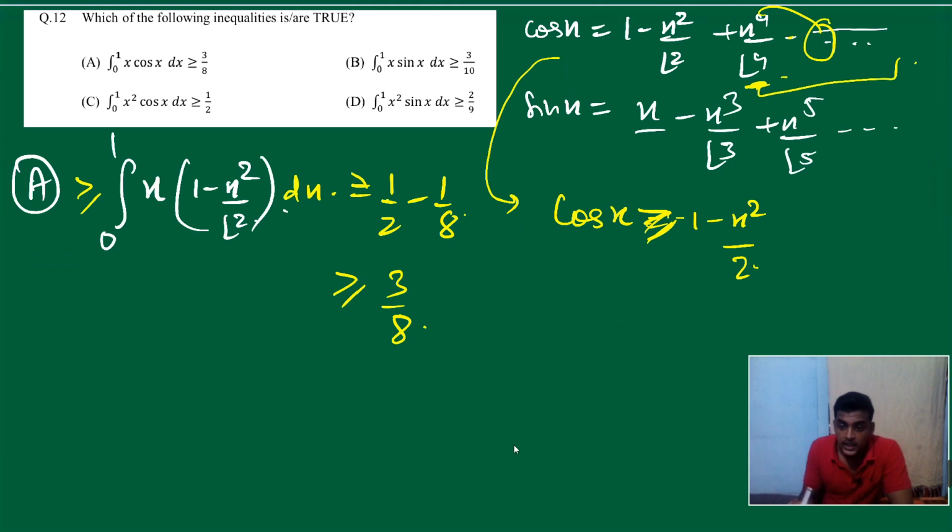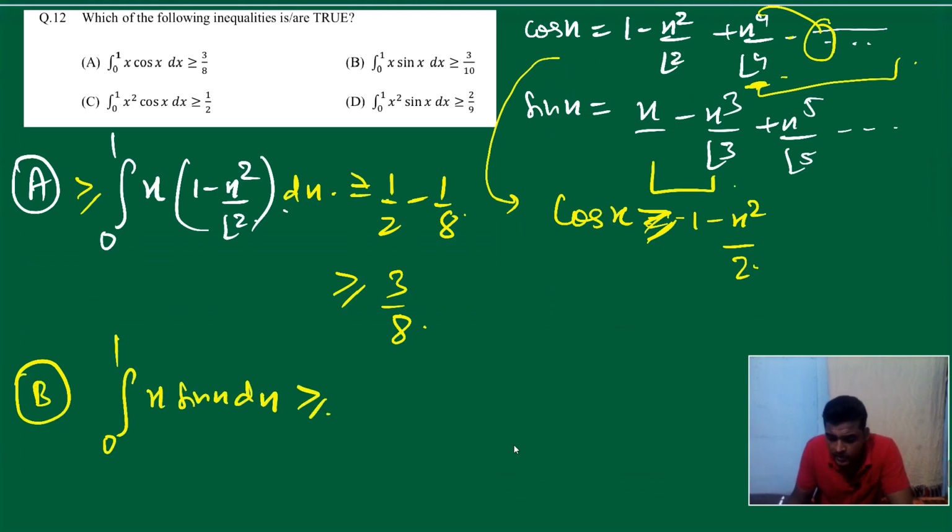Fine. Now option B, integration of x sin x, same thing, 0 to 1 x sin x dx is greater than equal to, sin x also take only this one, x minus x cube by 3, just take only that much. So what we get, 0 to 1 x square minus x4 by 6 dx.